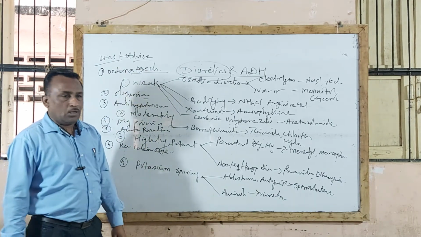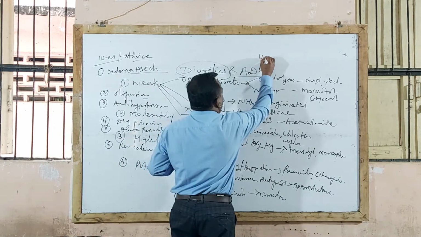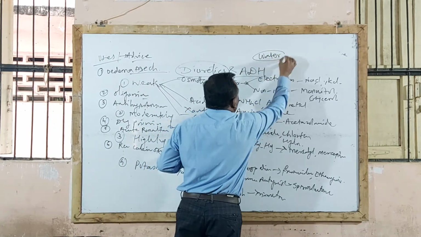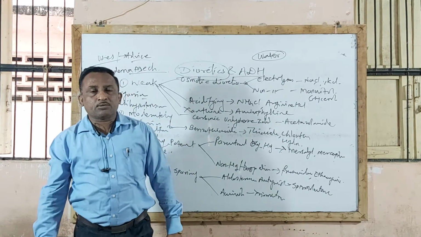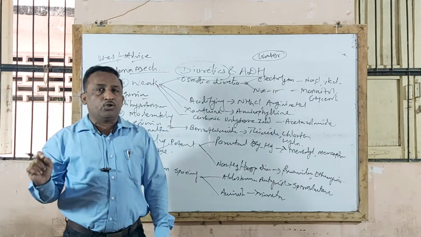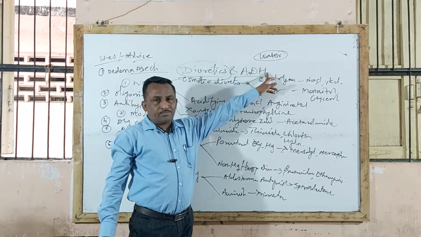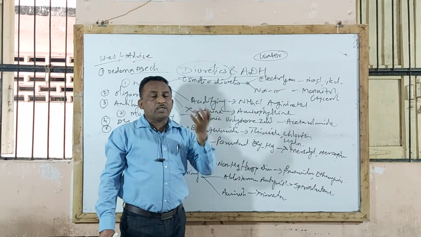In addition to this, water in excess quantity is also used as a diuretic agent. Sometimes they will ask the question why water is called a physiological diuretic agent. What is the reason? That is, water when given in excess quantity.